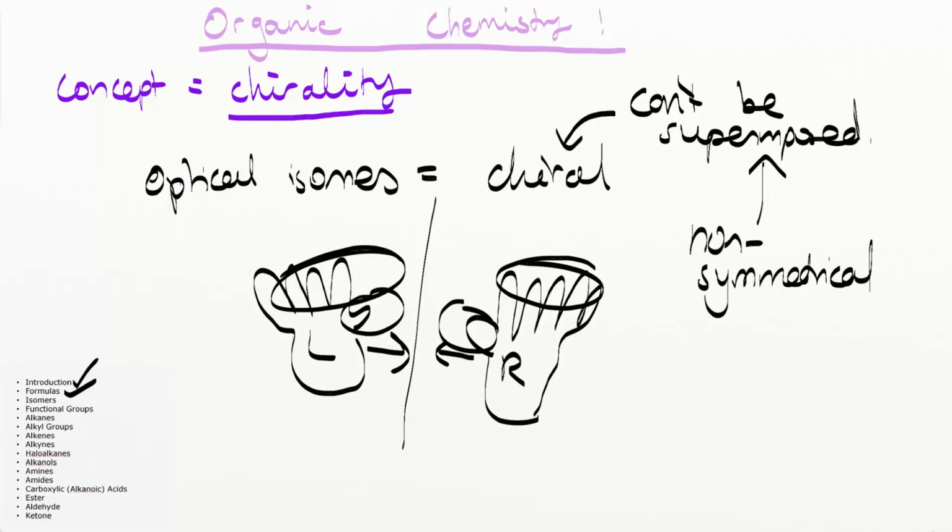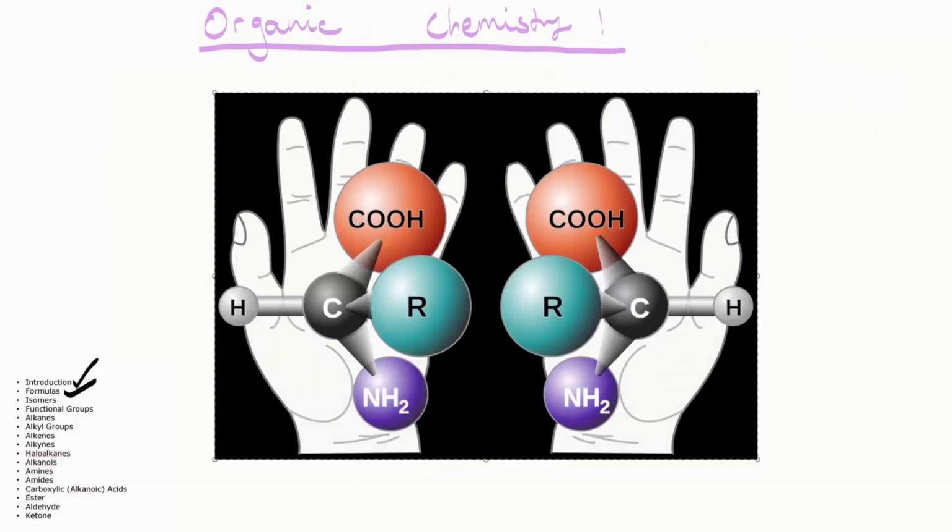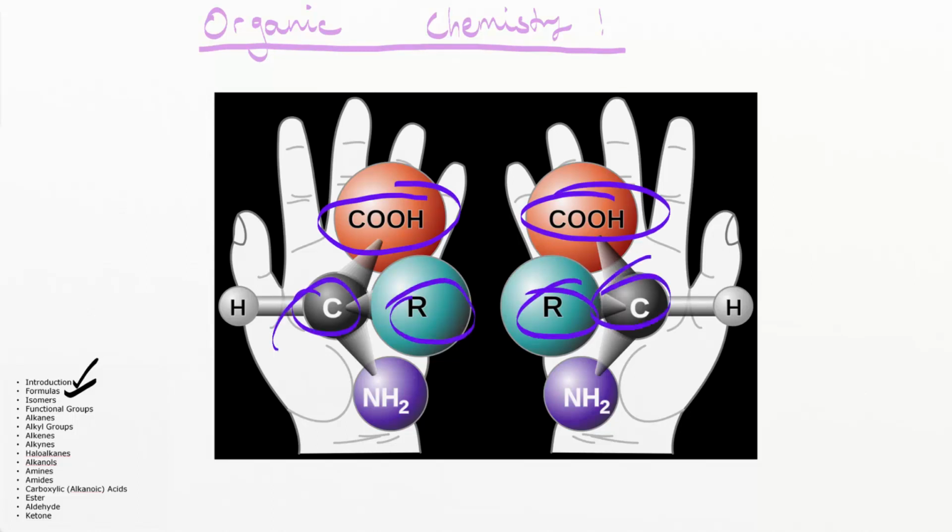So how does this apply to chemistry? Let's have a look at this picture. Here I have my left hand, my right hand, and two different molecules. These molecules consist of the same things: a COOH group, an R group, a carbon, a nitrogen, and a hydrogen.